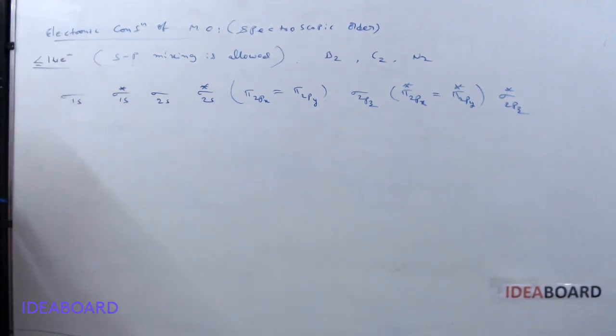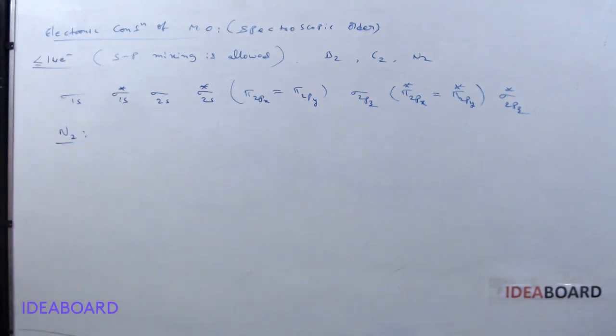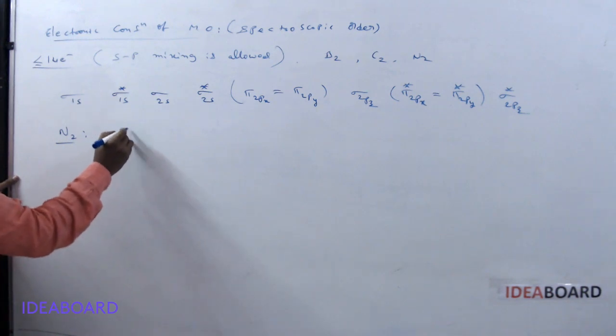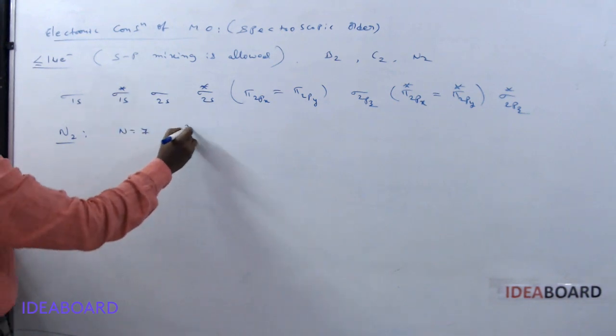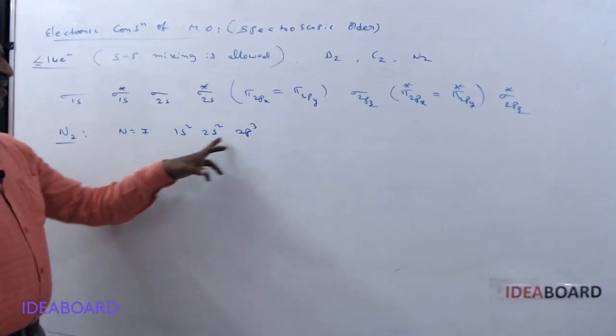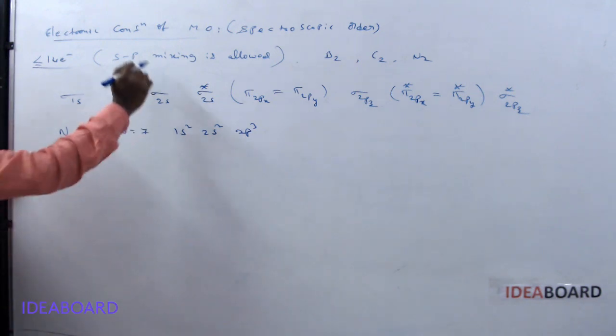Next, the N2 molecule. Nitrogen has atomic number 7, configuration 1s2, 2s2, 2p3. So 7 electrons, and another nitrogen with 7 electrons combines to give 14 electrons.